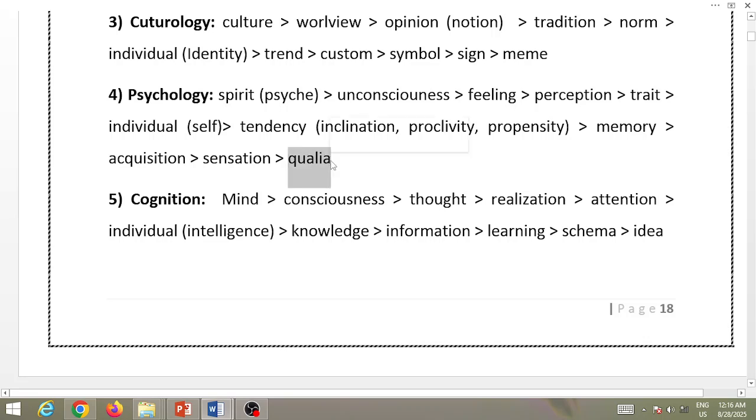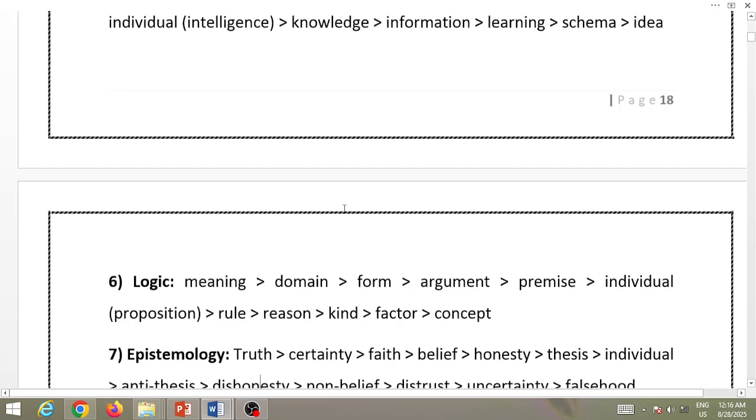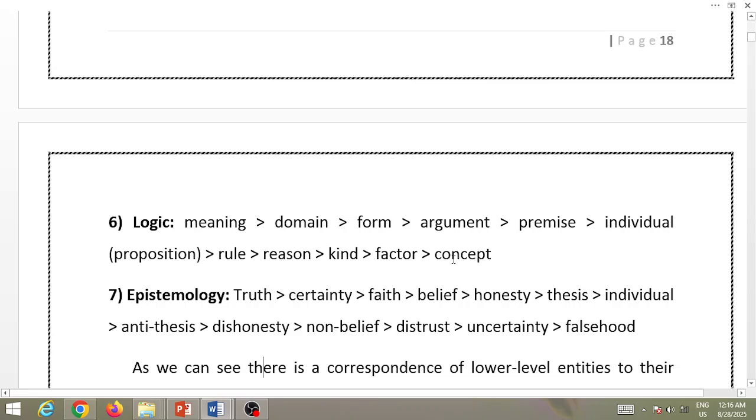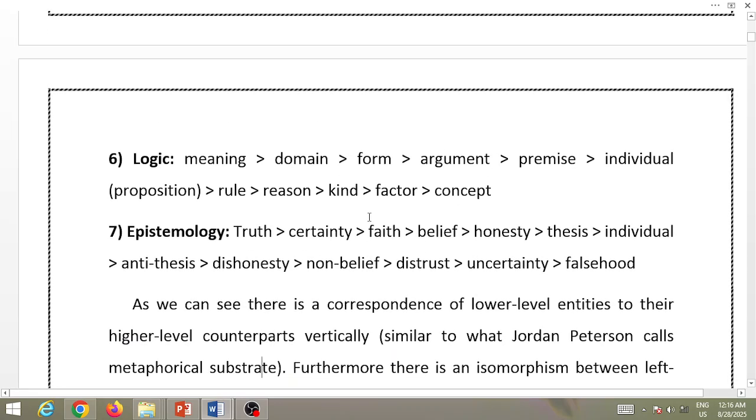Psychology starts with qualia. Qualia together create a sensation, and so on till the spirit or the whole psyche. Cognition starts with an idea. Ideas create a schema, and so on till the mind itself. Logic starts with a concept. Concepts together create a factor. Factors together create a type or a kind. Different kinds of things together, when they are related, create reason. Reasons together create rules. Rules together create a proposition, which was like the linear type in math.